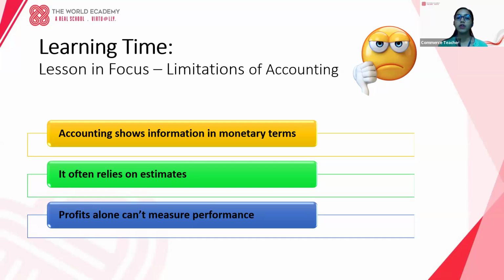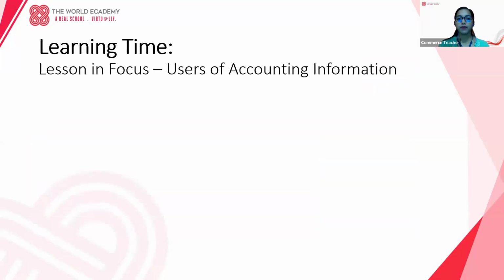Also, profits alone can't measure the business performance. By just looking at the profits in the numbers, we can't come to the conclusion that the business is running good. These are some of the limitations we have.